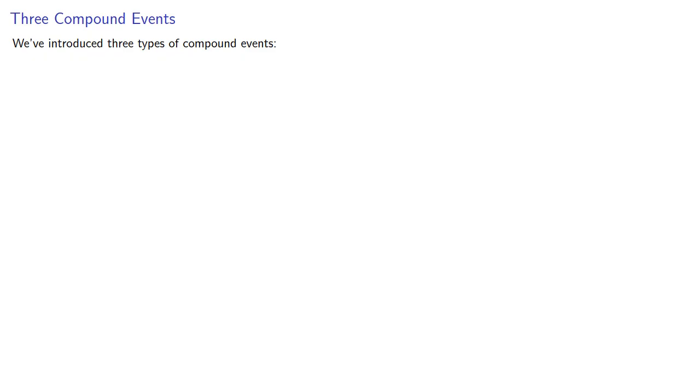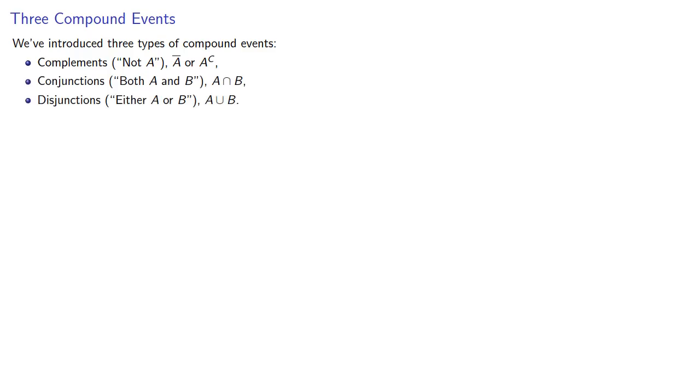We've introduced three types of compound events: the complement, the not A event; the conjunction, both A and also B; and the disjunction, either A or B. A compound event could include complements, conjunctions, and disjunctions.